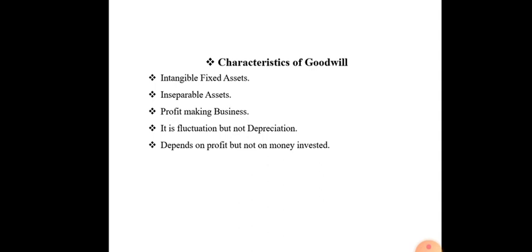It depends on profit but not on money invested. Goodwill depends on the profit, as I told earlier, but it doesn't depend on the investment, how much money you invested in the business or how many assets you invested in the business. It doesn't matter. So this is about the characteristics of goodwill.